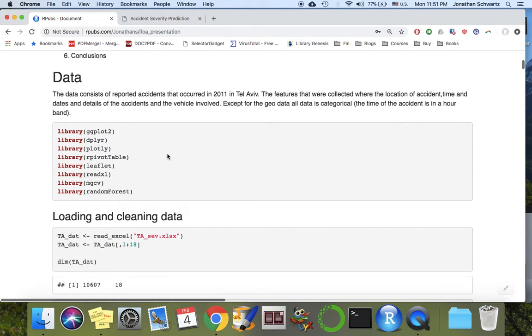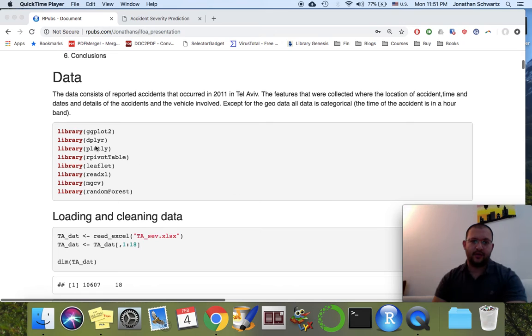let's talk about the libraries that I used. So ggplot for graphs, dplyr for using data, plotly for interactive graphs, rpivottables to make interactive pivot tables, leaflet for maps, readxl to read in the Excel, mgcv to build GAM models, and randomForest to build random forest tree models.